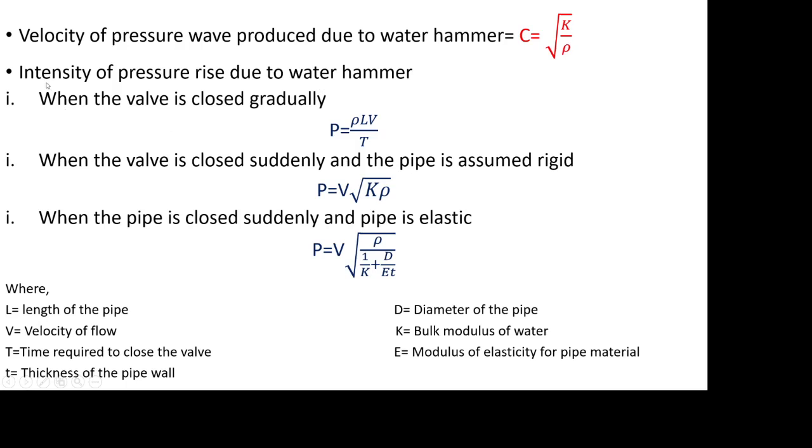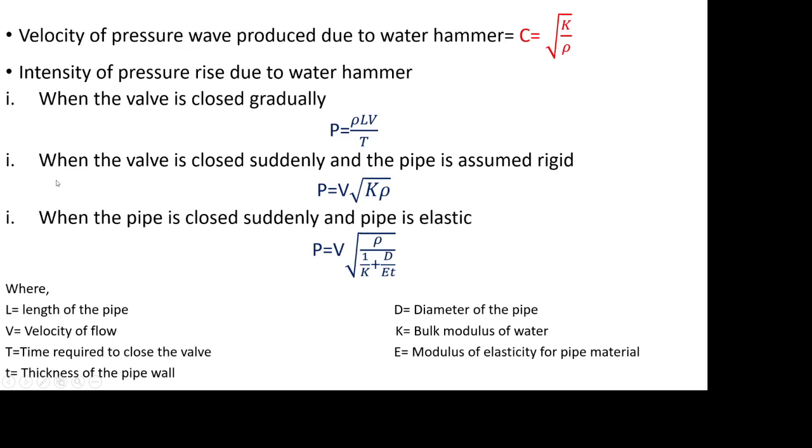So, how can the pressure intensity be calculated? First, when the valve is closed gradually, the intensity of pressure can be calculated using the formula P is equal to rho L V by capital T, where rho is the density of water, L is the length of the pipe, V is the velocity of flow, and T is the time required to close the valve.